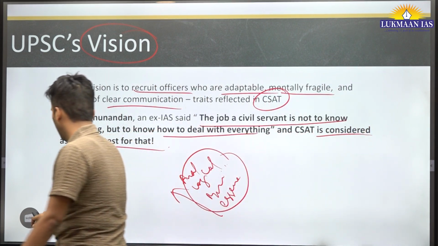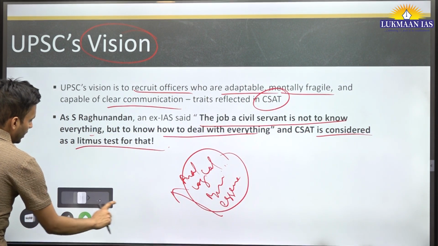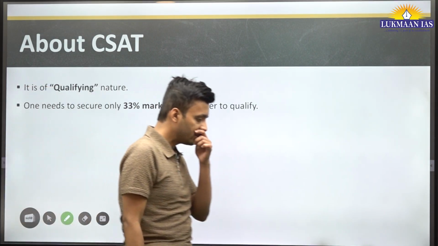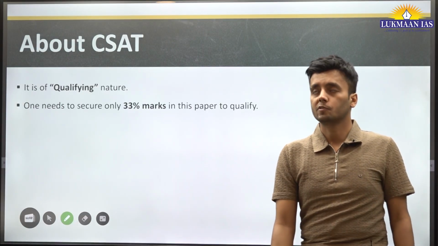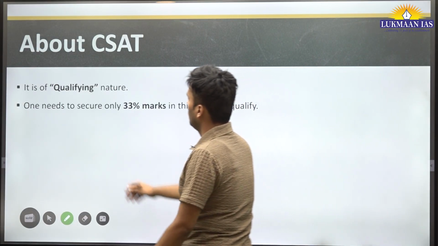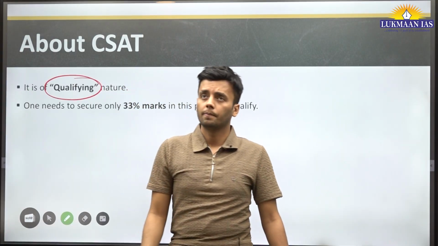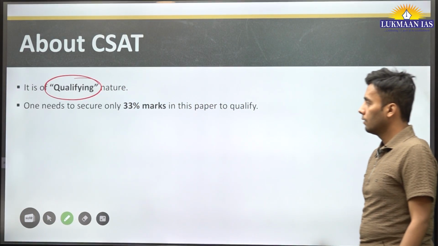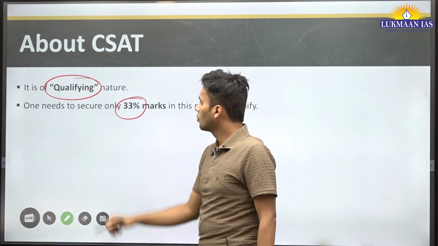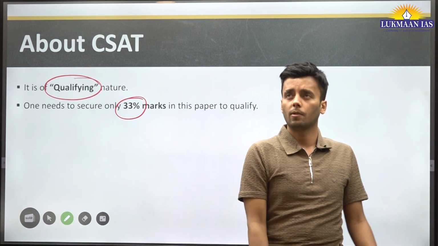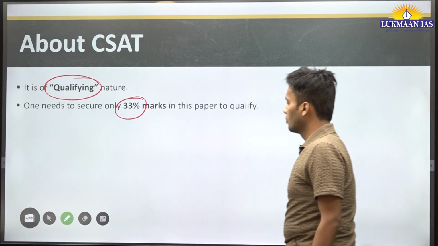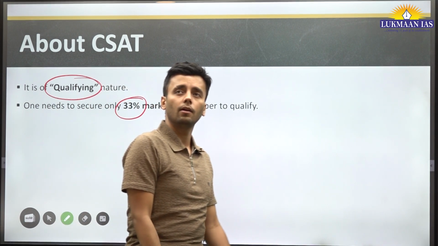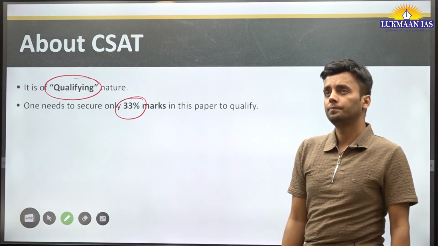So without any more delay, let's discuss what the CSAT paper is, how it is conducted, and what its pattern is. So we all know it is of a qualifying nature. Qualifying nature means you only need to score 33% of marks out of the total marks. So but 33 marks, it looks very simple, but it is very tough.